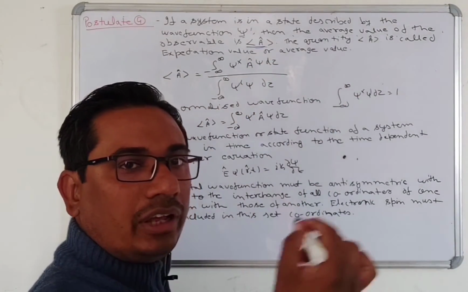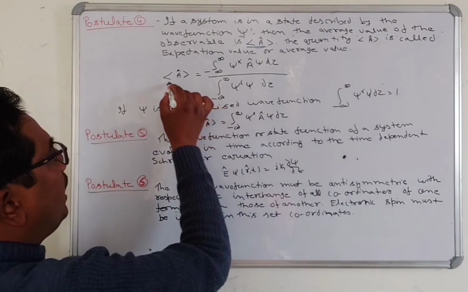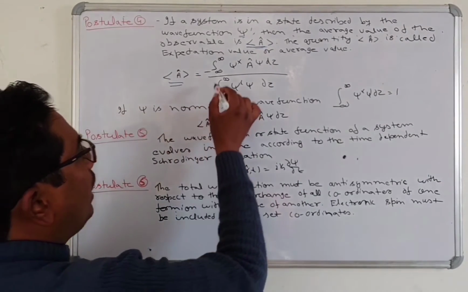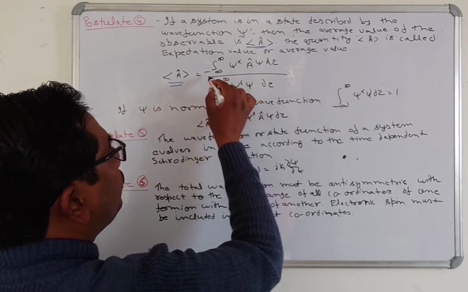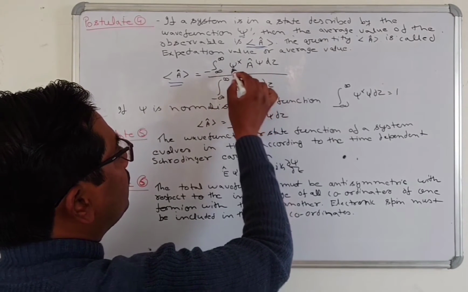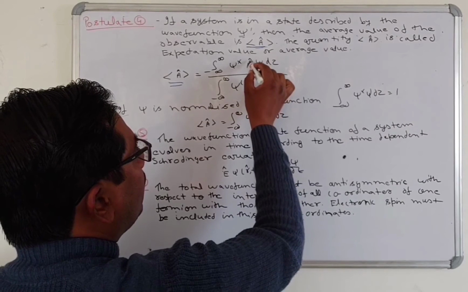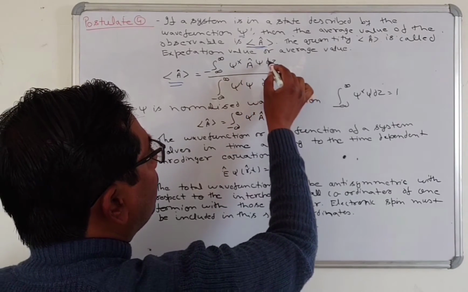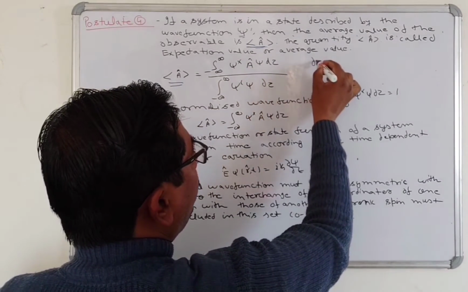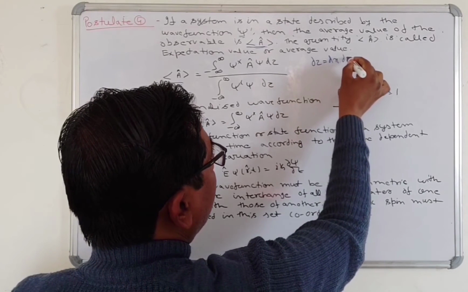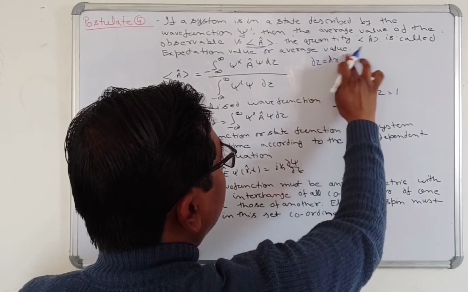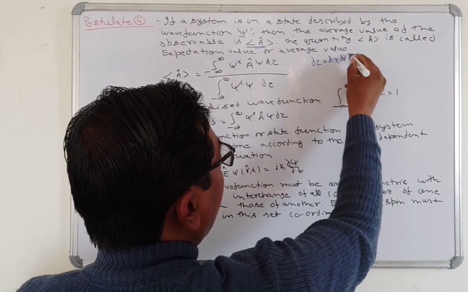Now the average value of any observable A can be represented like that, and it will be equal to the integration of psi star A cap psi d tau. d tau is the volume element, like dx, dy and dz.